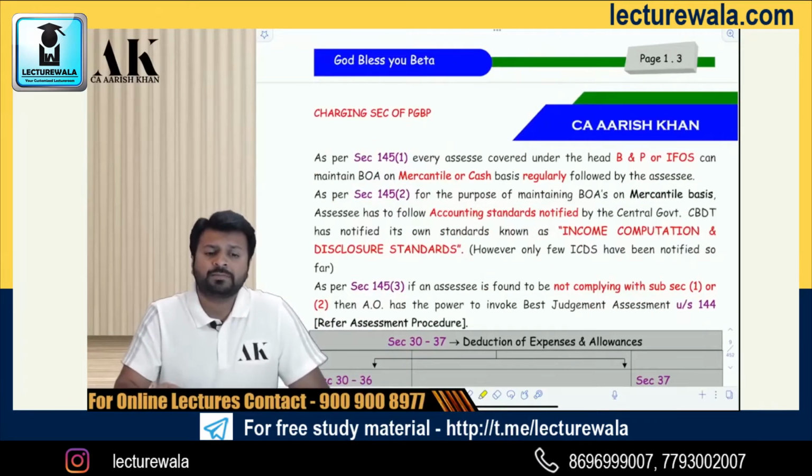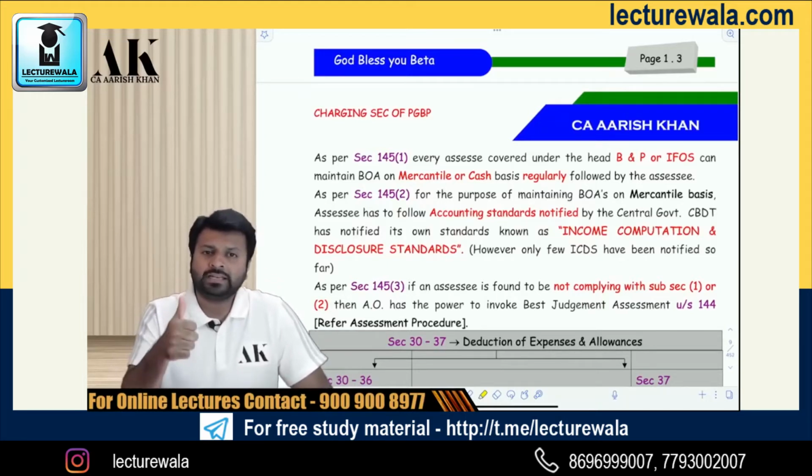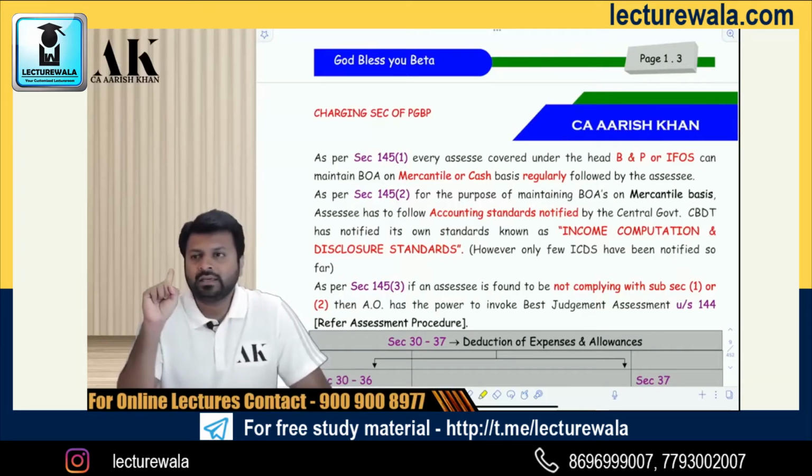The first subsection, 145 subsection 1 says that if an assessee is having an income under PGBP or IFOS, then they have 2 options. Either follow mercantile or cash system, but follow regularly. You cannot switch on a regular basis. Either follow mercantile on a regular basis or follow cash on a regular basis.